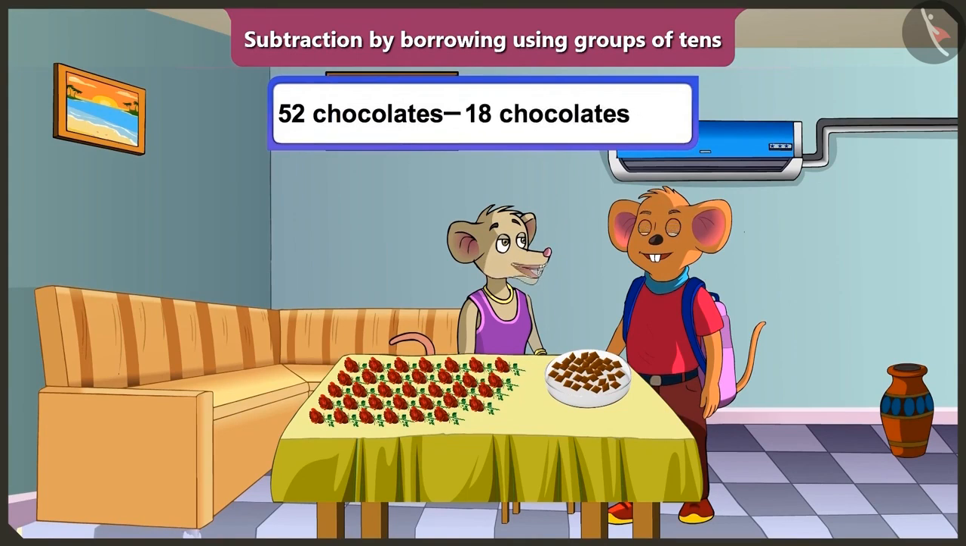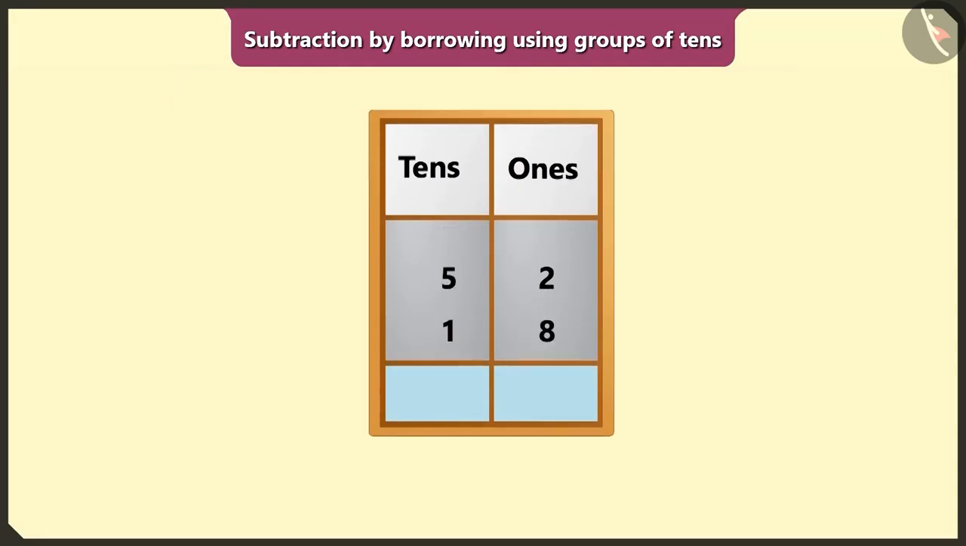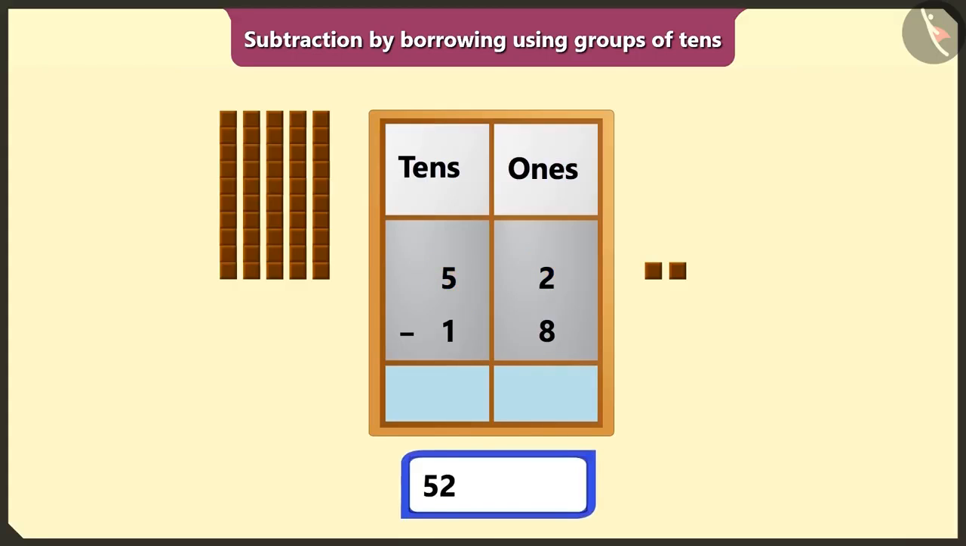We ate 18 chocolates out of 52. So now how many chocolates are left? I don't know. Chi-Chi, let's do subtraction after writing 52 and 18 in the box of ones and tens. Yes, let's do it. You had 52 chocolates, which means 5 tens and 2 ones. We ate 18, meaning 1 ten and 8 ones of them. So, here we have to perform 52 minus 18.